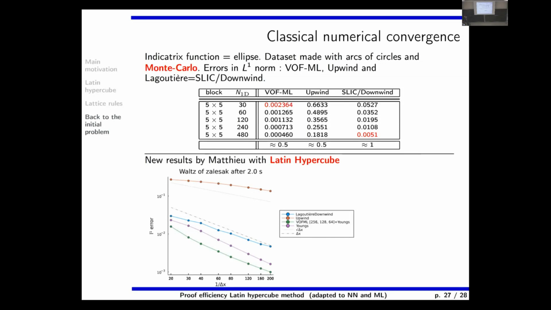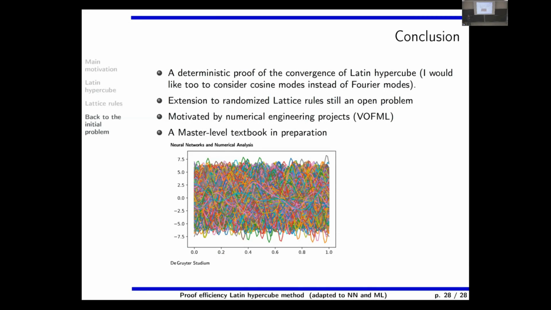Okay, so this is my conclusion. There was this deterministic proof of convergence, which is just an exact calculation of the L2 norm or the L2 scalar product, which were correct with respect to the list of all Latin hypercubes. Personally, I think the extension of this analysis to lattice rules or randomized lattice rules is still an open problem.